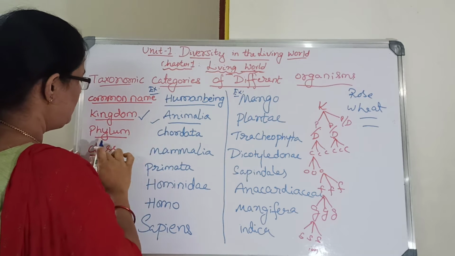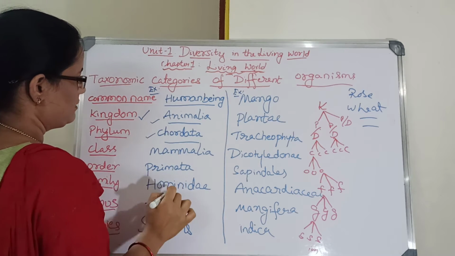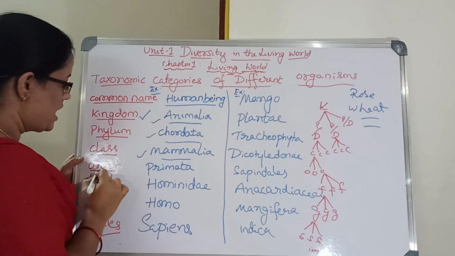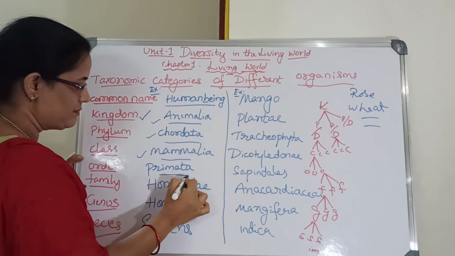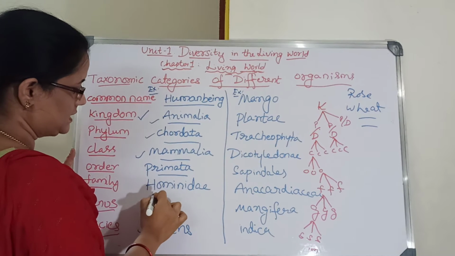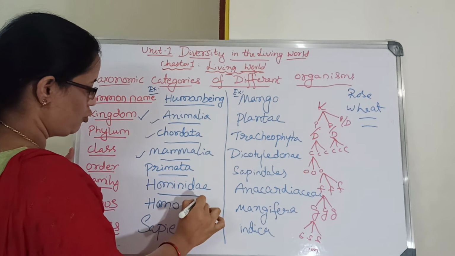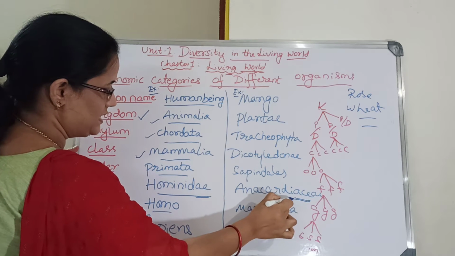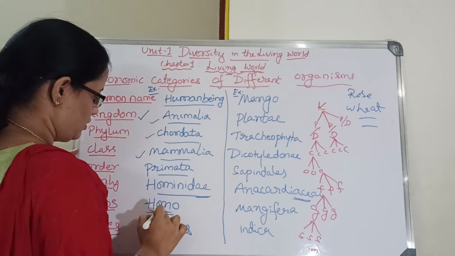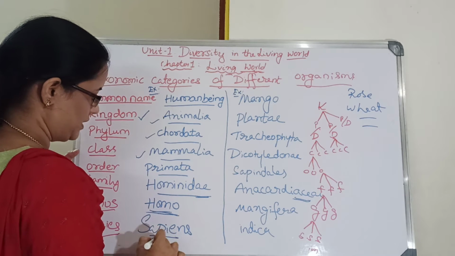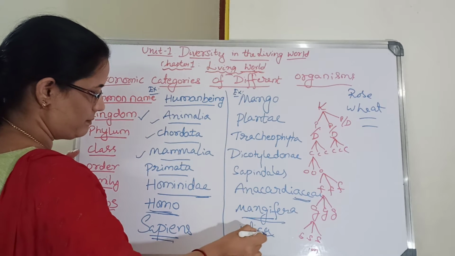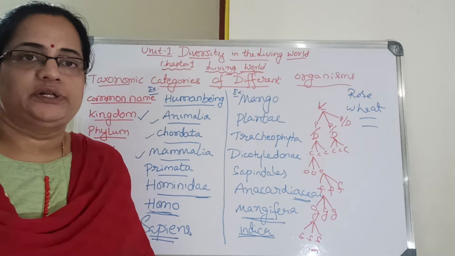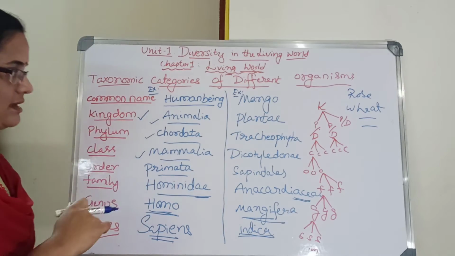In this Animalia, phylum Chordata. In Chordata, different classes will be there. In that, class Mammalia for human being. And then the order for this is Primata, primates it's called. And the family is Hominidae. This is the family ending with DAE, and for plants, AE, like this it will come. So the genus and species is Homo sapiens, Mangifera indica for mango, and for wheat, Triticum aestivum. Like that, I will write examples.